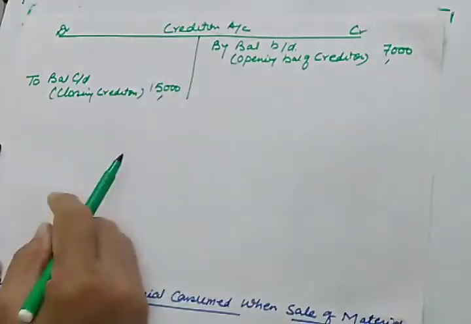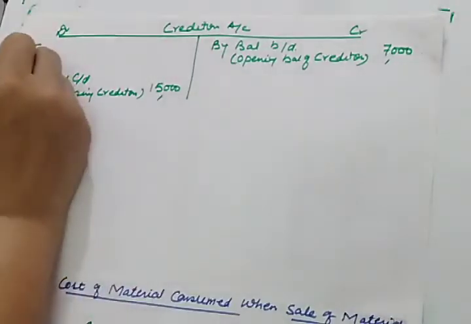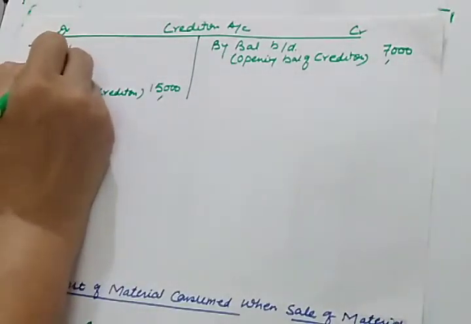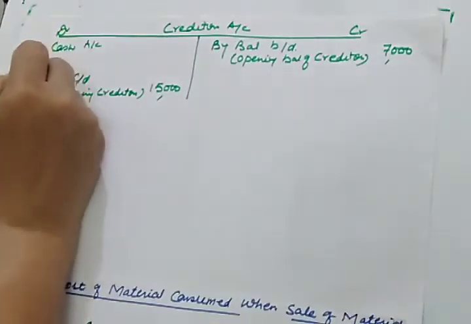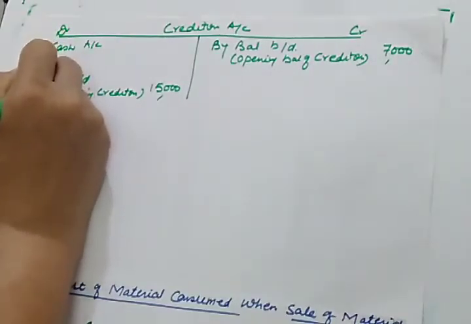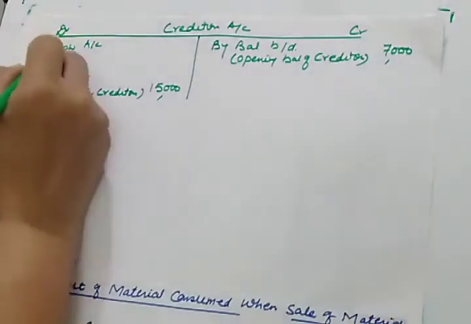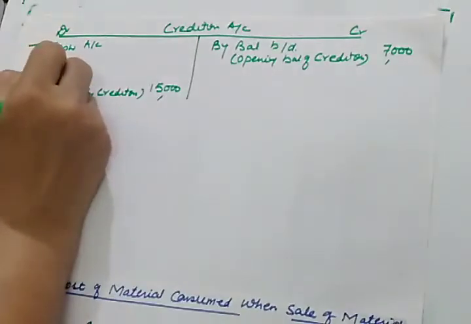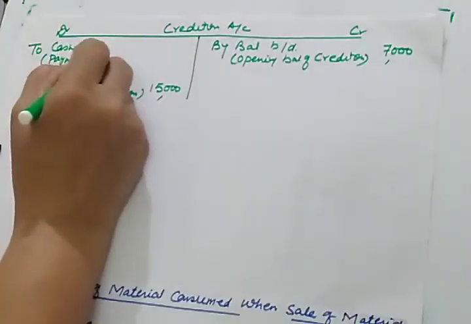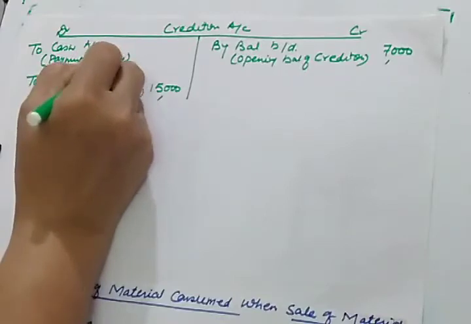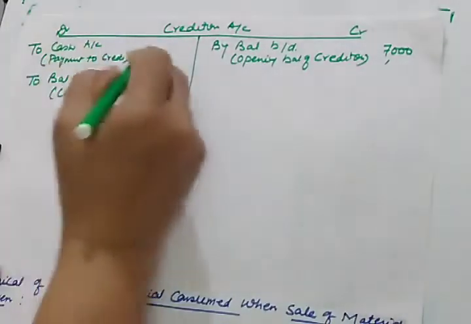And it is given through the receipt and payment account that creditors for sports material are paid 61,000. So the payment to creditors will be recorded here: to cash account through receipt and payment, payment to creditors 61,000.